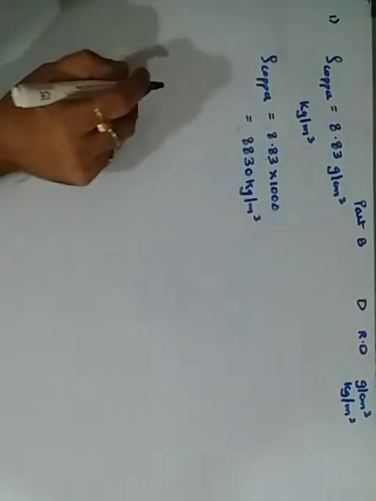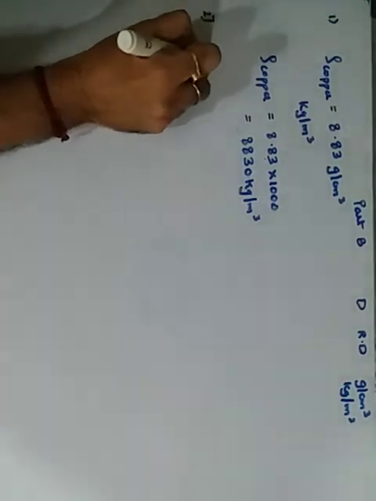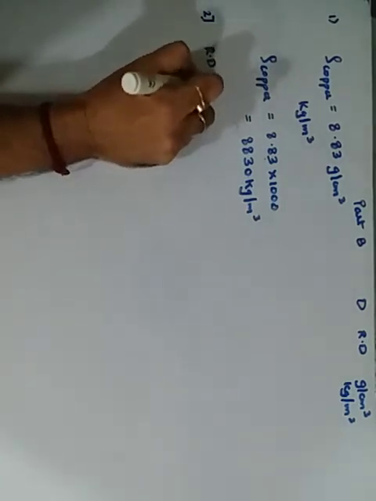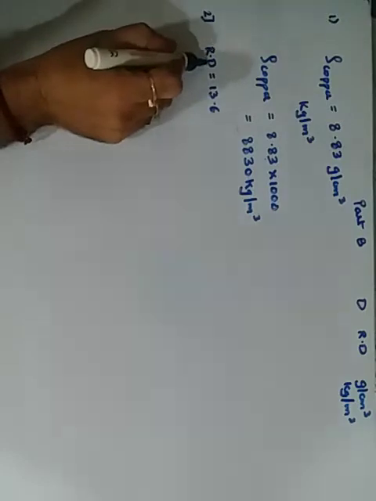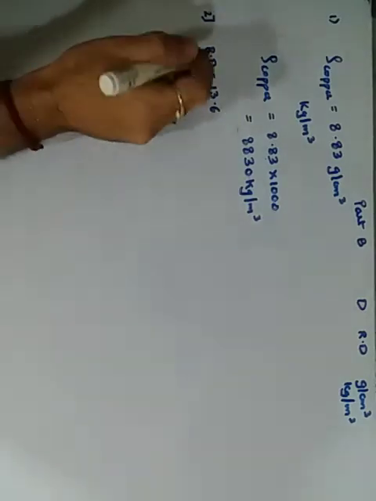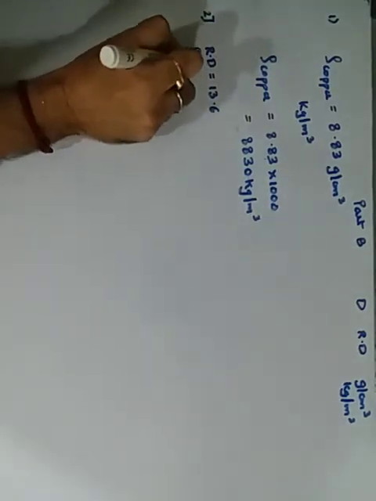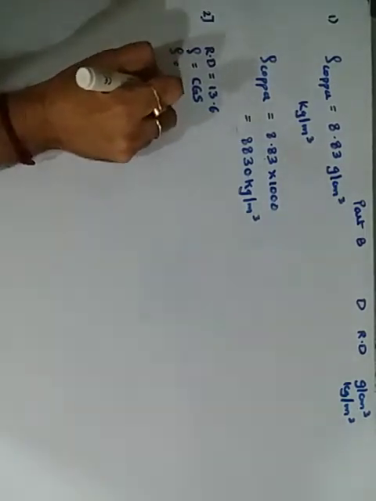Understood? Okay. The second one is about the relative density. The relative density is given to be 13.6. Okay, why 13.6? Because relative density does not have unit. Please retain this in your mind. Relative density does not have any unit. That's why they haven't mentioned anything. Now they have asked you to find the density in CGS system as well as the density in SI system, SI unit.